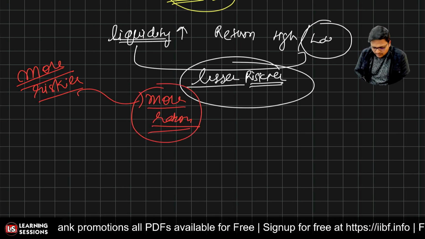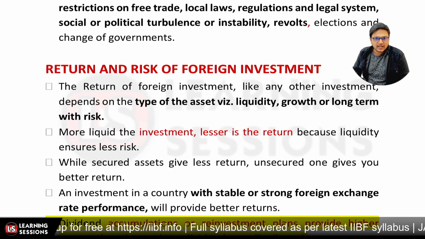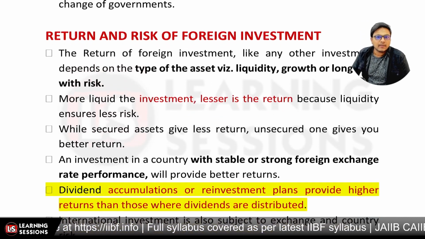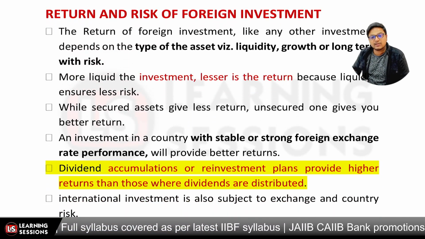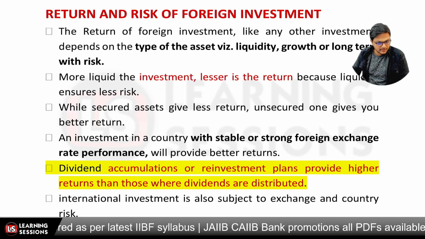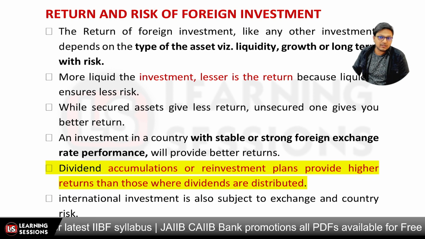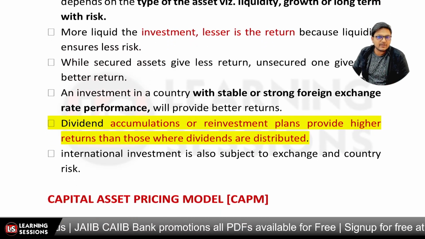That's the fundamental related to it. Okay, so the secured assets will give you lesser return, and the unsecured will give you a better return. And investment in a country where the foreign exchange rate performance is good can give you better returns, right? And for international investment, definitely there is exchange risk and country risk present.